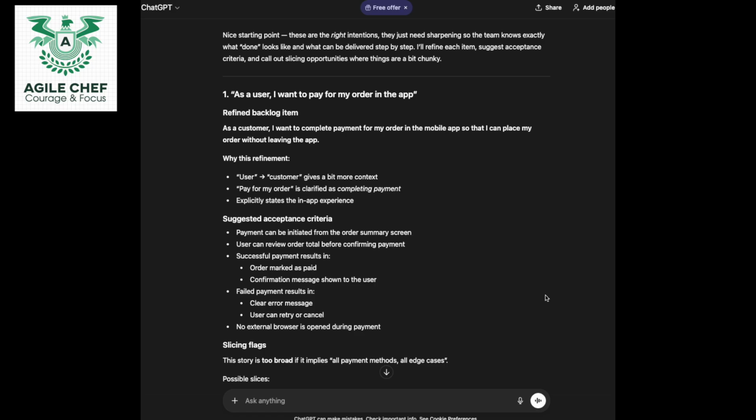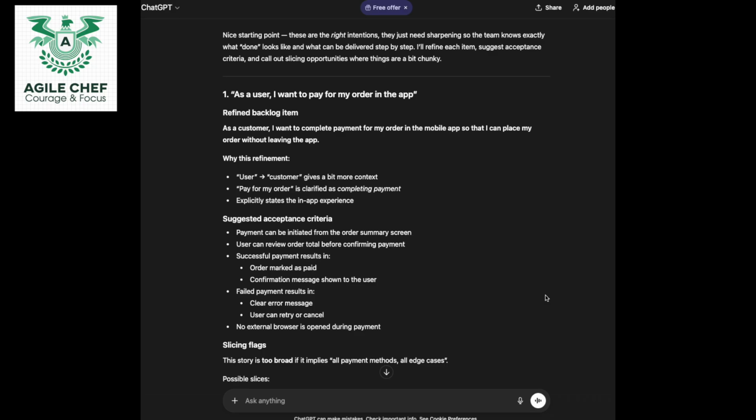It doesn't just rewrite the user stories, it highlights ambiguity, suggests clearer scope, and exposes where we need to slice vertically. And that's exactly the kind of prep a product owner should do before a backlog refinement session. That might be done in a Three Amigos scenario where you've got a tech lead and an analyst or somebody like that.